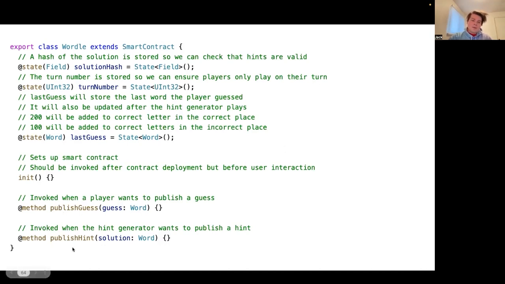We also have this publish hint method, sort of the same thing. We pass in a word, but this time it's not our guess, it's actually the solution. So we pass in the secret word. The idea is that the hint generator knows the secret word, and they want to generate hints based on the secret word, but without revealing what the secret word is. And so any arguments that we pass into these methods are secret unless we do something that makes them not secret inside the method. Right?